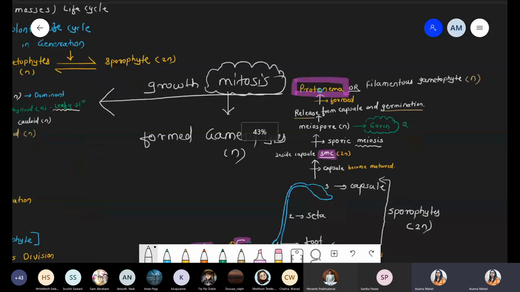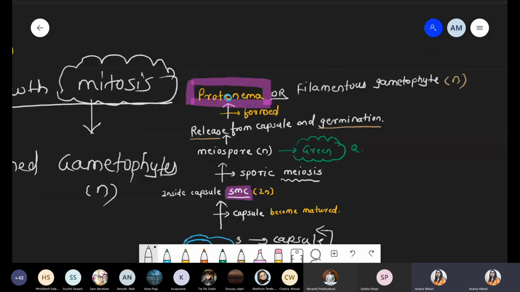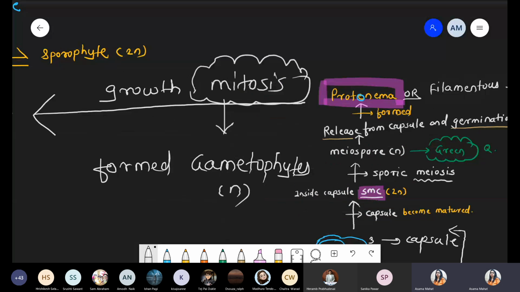Please listen carefully. Final stage था protonema. Protonema is also called the filamentous gametophytic body. This protonema undergoes the process of mitosis, undergoes the process of growth, and again forms the leafy gametophytic body.